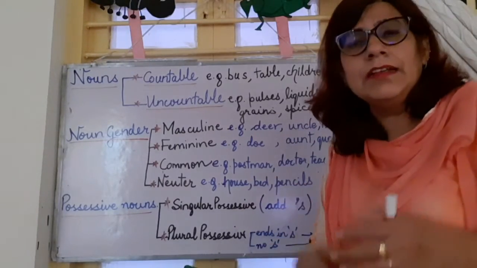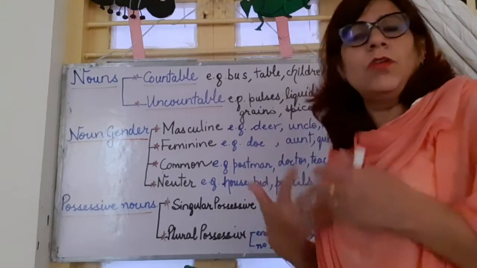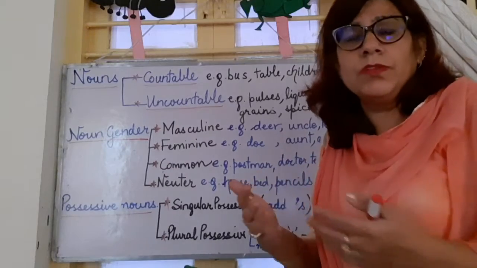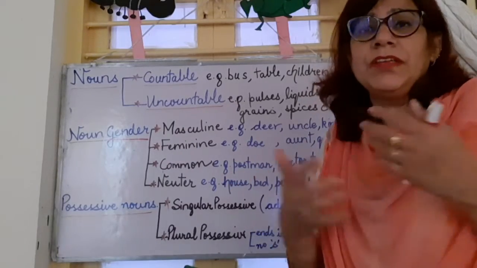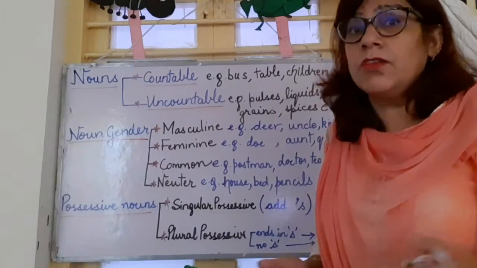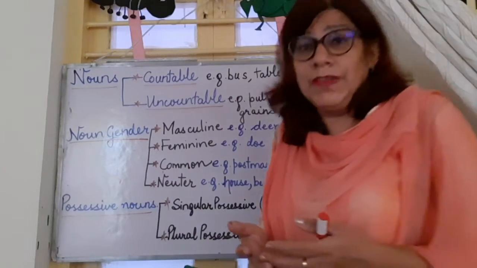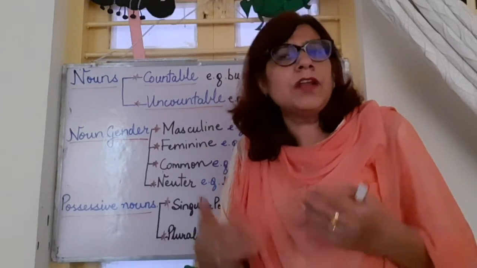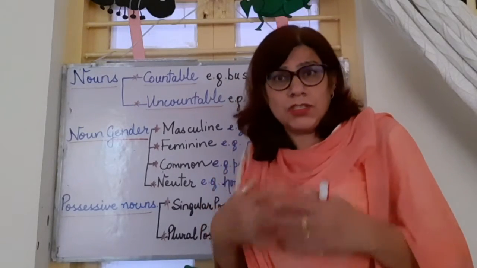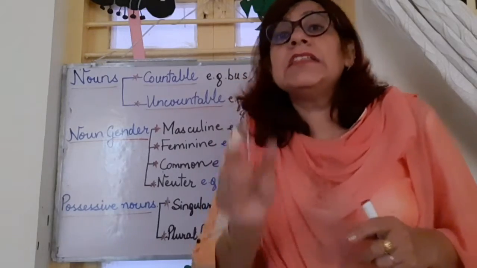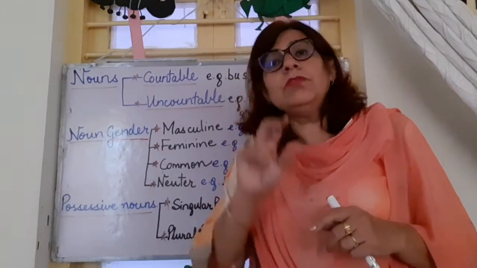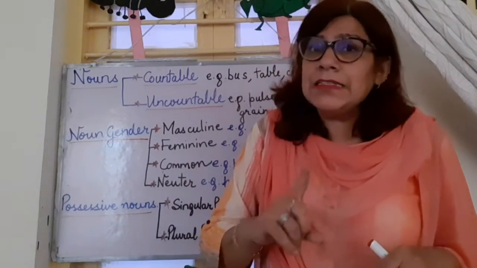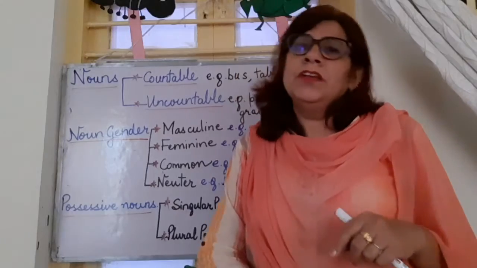Then we have grains like rice, wheat, all these we can't count. Then we have spices, salt, sugar, turmeric, chili powder, all these things we can't count. We can't count the sugar also. We can't count ice. But remember children, ice is uncountable. When I say snow, uncountable. But if I say ice cube, then I am talking about a cube or cubes, and that time it is countable. So keep it in your mind. Ice we cannot count, but ice cubes we can count.